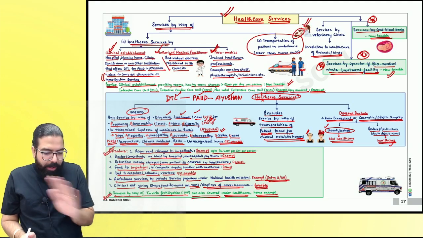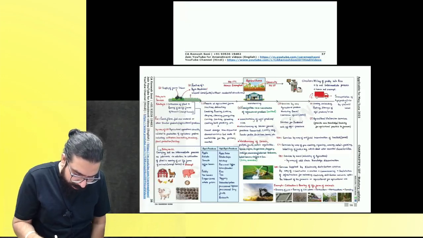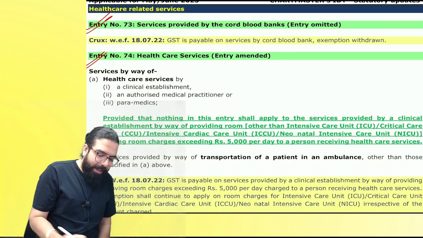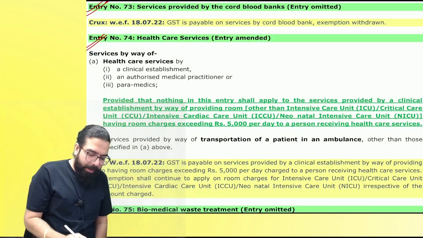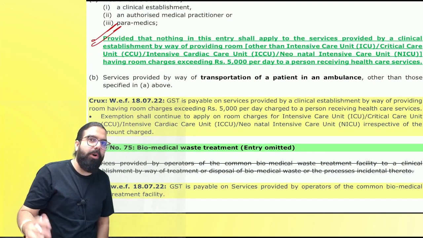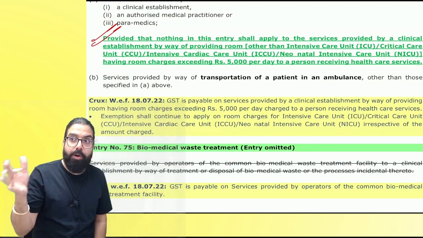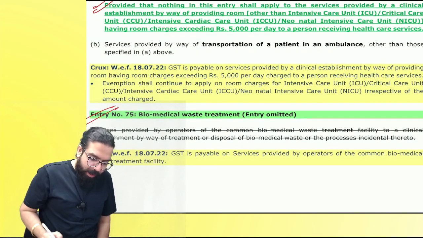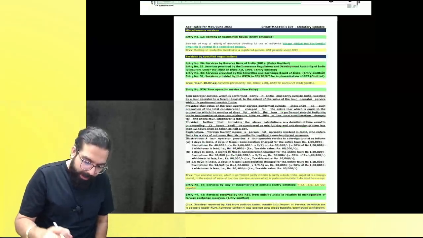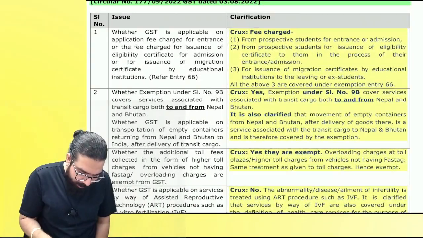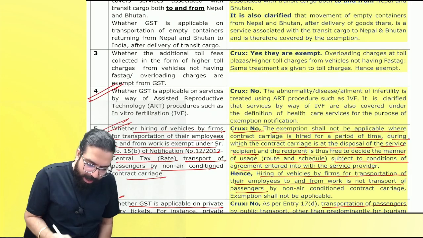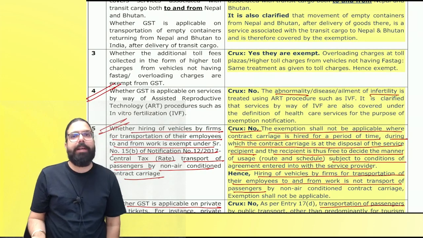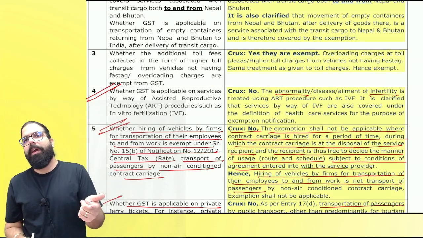Are we clear, everyone? I have covered all the healthcare services. Let me see the amendment part. Cord blood bank always taxable. In healthcare services, hospital room rent more than 5,000, don't forget, more than 5,000 is taxable. The next one is biomedical, which I have already told you. And then in the circular we had the IVF technology. IVF technology is with respect to pregnancy, infertility, right, everyone? And hence that is also exempted.